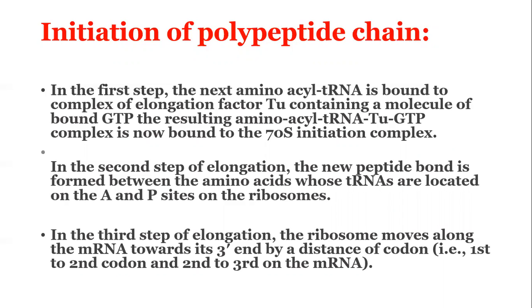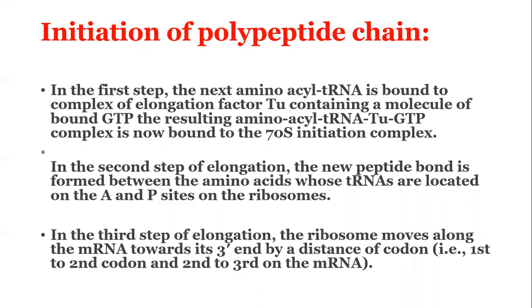And in the second step of elongation, the new peptide bond is formed between the amino acids, whose transfer RNAs are located on the A and P sites of the ribosome. This step occurs by transfer of the initiating formyl methionyl group from its transfer RNA to the amino group of the new amino acid adjacent to it at the A site.